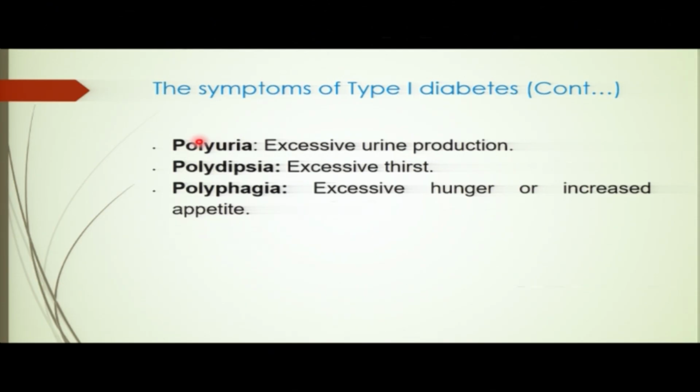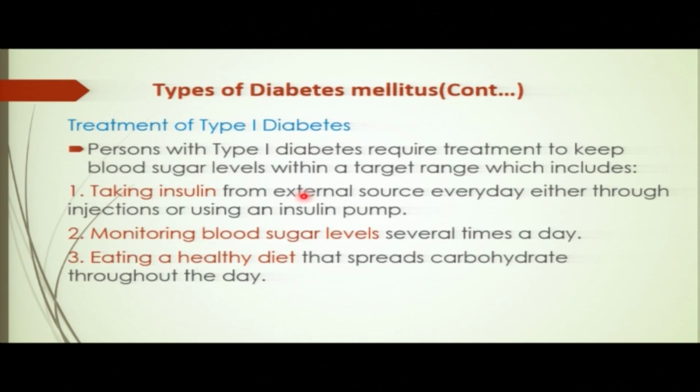So we do have also other symptoms, but those 3 P, they are major symptoms that characterize someone with what? With diabetes mellitus. So those 3 P are polyuria, frequent urination, polydipsia, excessive thirst, and then you have polyphagia, excessive hunger. Those 3 P are normally the symptoms that you cannot miss for someone with diabetes. Are you together? Nice.